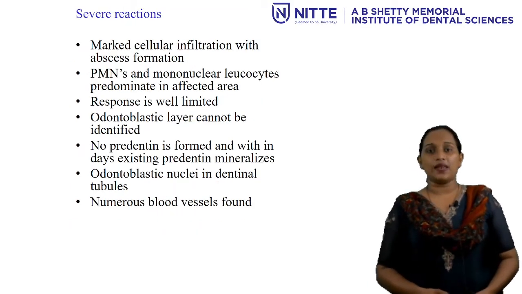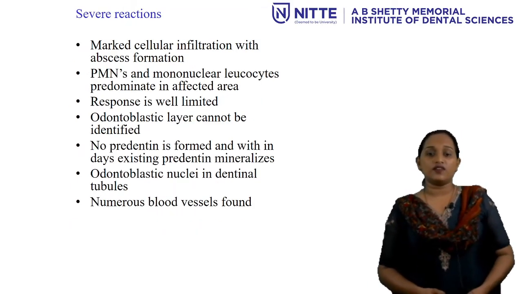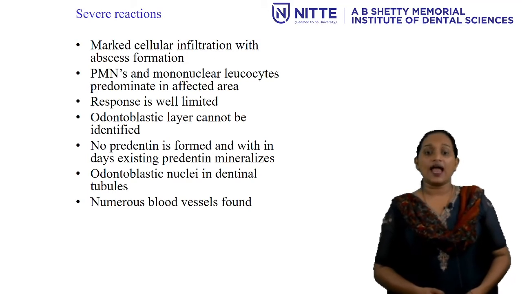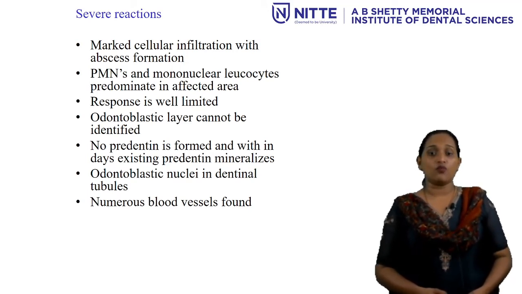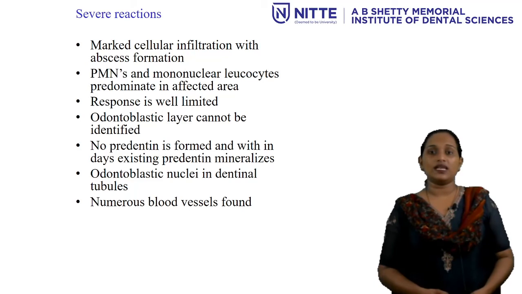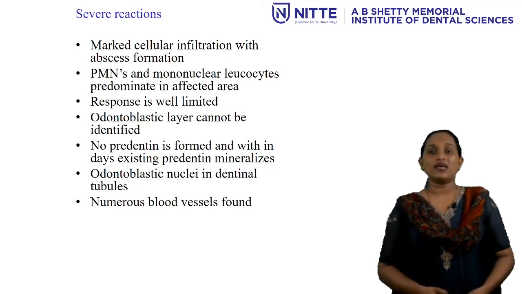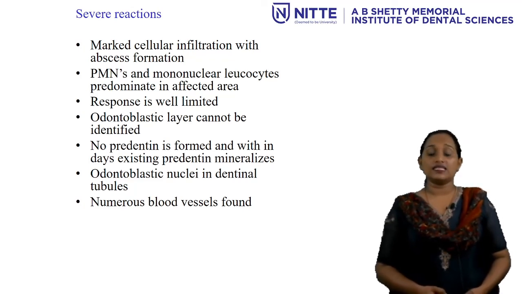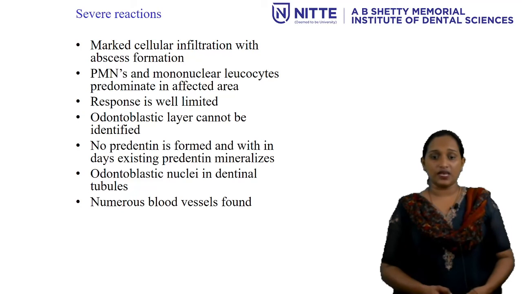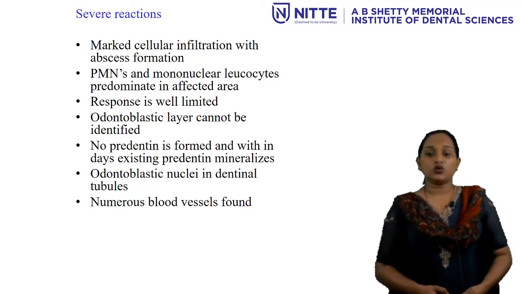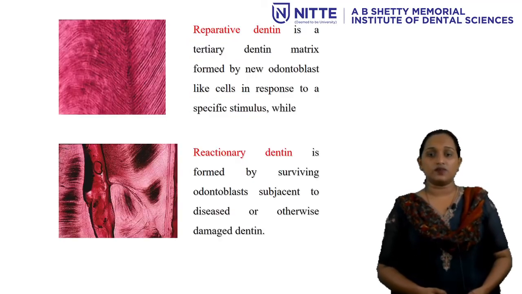Severe reactions from the pulp include marked cellular infiltration with abscess formation, and polymorphonuclear cells and mononuclear leukocytes will be present predominantly in the affected area. The response is well limited. The odontoblastic layer cannot be identified. No predentine is formed, and within days the existing predentine mineralizes. Odontoblastic nuclei in dentinal tubules will be present. Also, numerous blood vessels will be present.